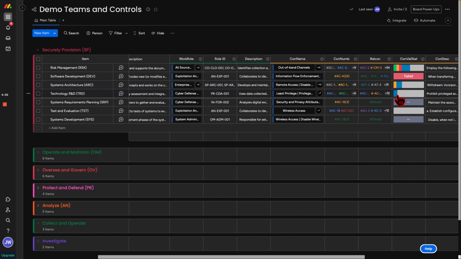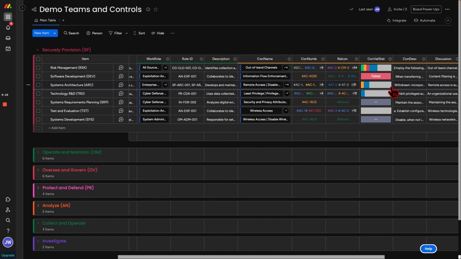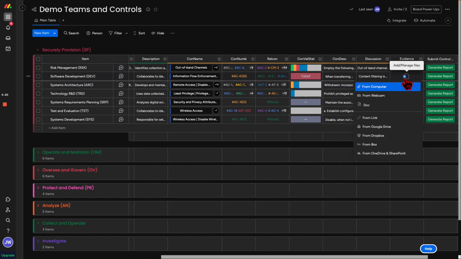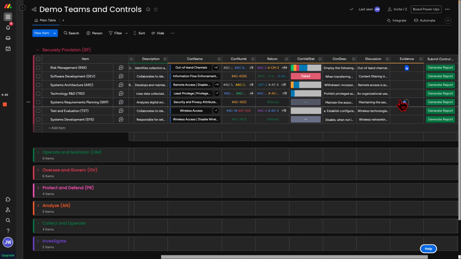But here we can see what the validation status is of the controls, the secondary controls. This risk management person has well over 60 controls that they're responsible for. Only one is validated. And we have the descriptions. We can share evidence, uploading that from our favorite cloud services. And over here, we can generate a report.